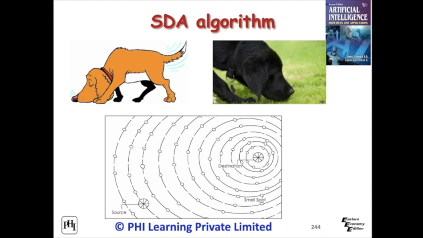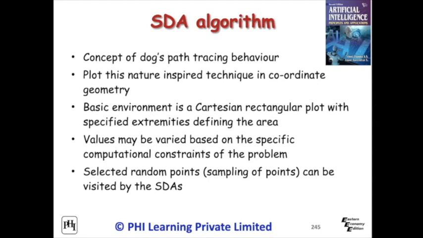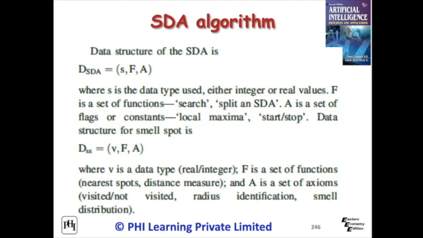Smell Detection Agent or SDA algorithm is a novel nature-inspired optimization algorithm which employs the trained behavior of canine dogs in detecting smell trails and is adapted to computational methods for problem solving. The algorithm creates a surface with smell trails and iterates the agents in resolving a path. There are 2 parameters associated with SDA. One is their assigned signature value that can be used to mark smell spots. The other is the radius value that indicates their olfactory capability. Data structure of the SDA are given.